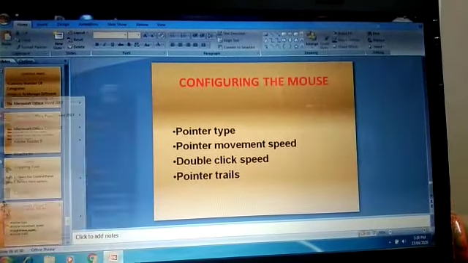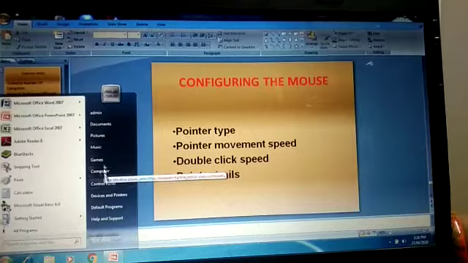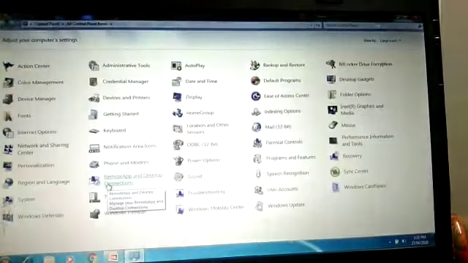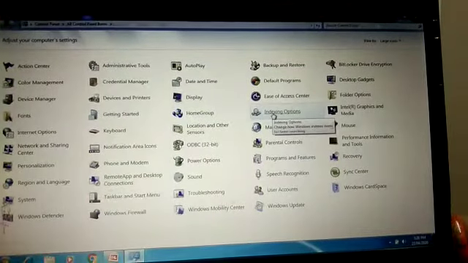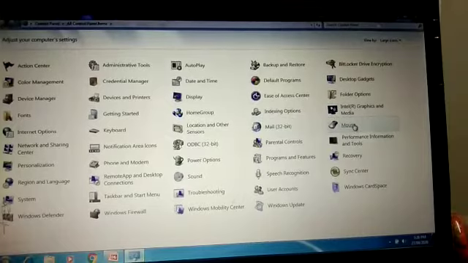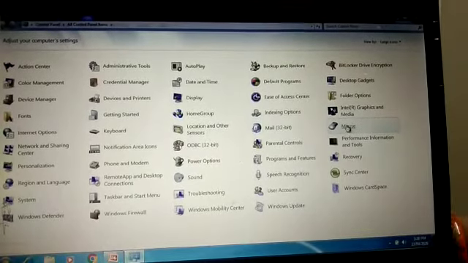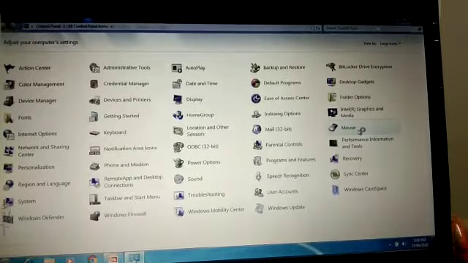For this you have to click on the control panel. The control panel is being opened here. Now what I said, you have to do the changes in the mouse setting. Click on the mouse. Again it is taking some time. You have to keep patience. Again I am telling you, don't panic that why it is not opening.